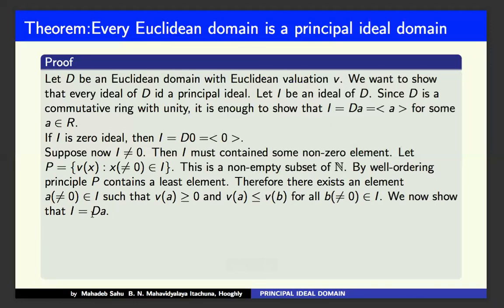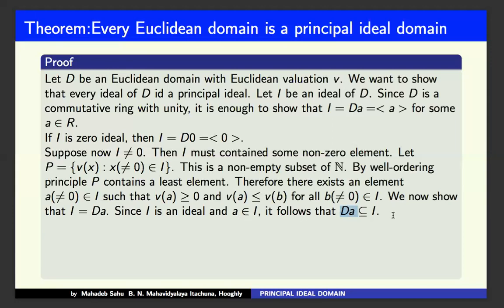We now show that I equals dA. Since I is an ideal and A belongs to I, what does it mean? That means every element of D multiplied with A must belong to I. But every element of D multiplied by A gives you the collection dA.